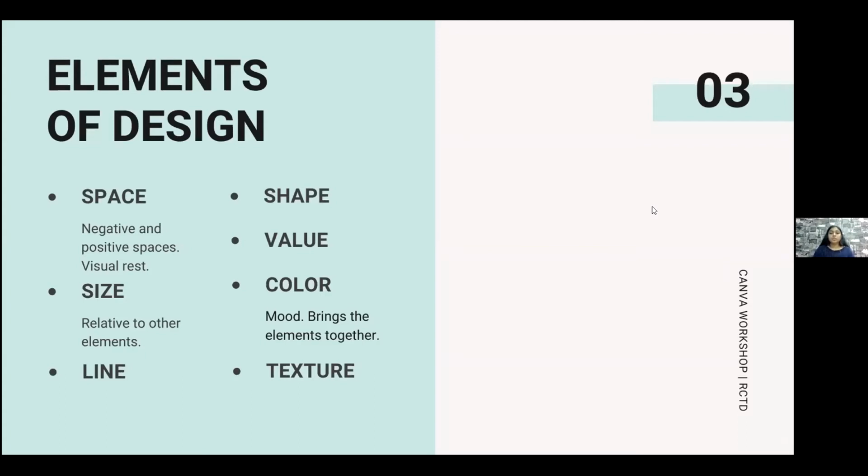Texture is an element in which you have repeated. So suppose I'm telling you that I'm taking a circle and I'm repeating it multiple times, so it forms a pattern. So in layman's words, we call texture a pattern, and you can use it along with other elements in your graphic, or even you can use it as a background.